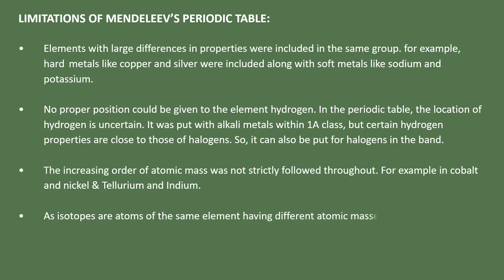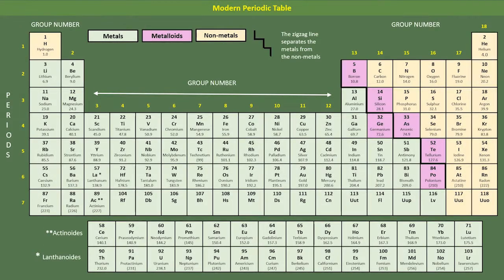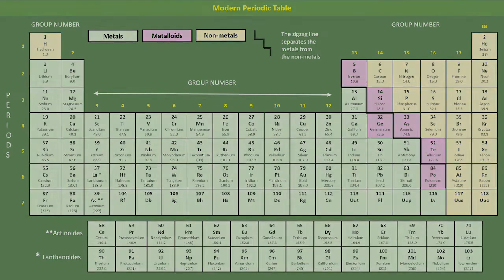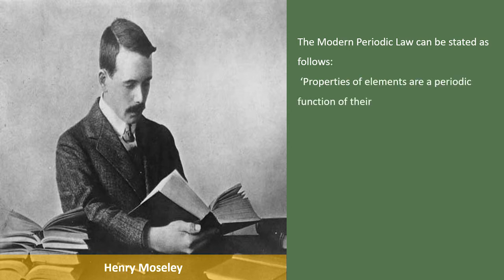Isotopes were found long after Mendeleev had proposed his occasional arrangement of components. Allow us to review those isotopes of a component having comparative compound properties yet unique nuclear masses. Thus, isotopes of all elements posed a challenge to Mendeleev's periodic law. Another problem was that the atomic masses do not increase in a regular manner in going from one element to the next. So, it was not possible to predict how many elements could be discovered between two elements, especially when we consider the heavier elements.